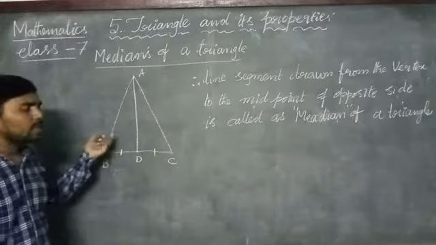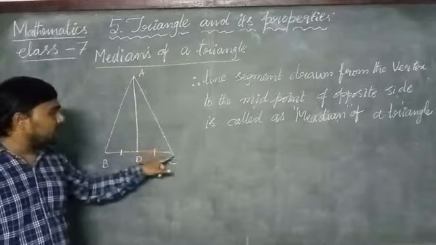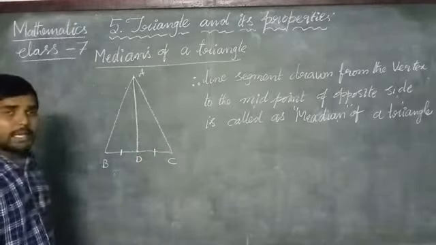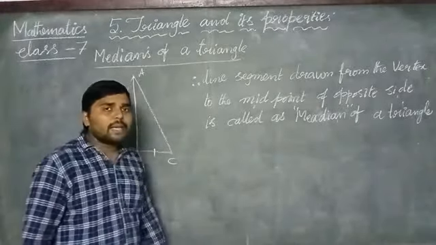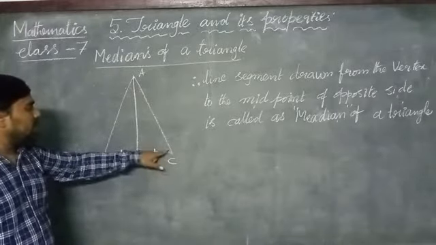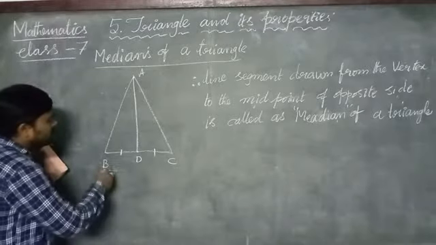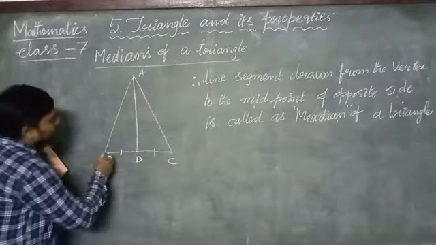Okay, can we draw the medians from the vertices B and C? Yes, we can draw the medians from the vertex B to AC and from C to AB.